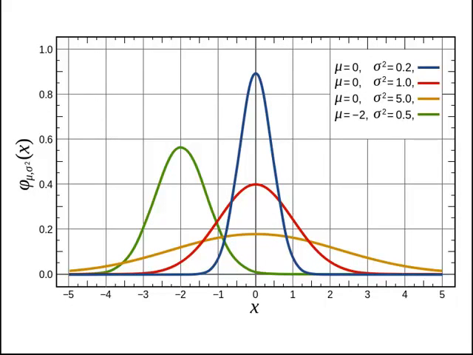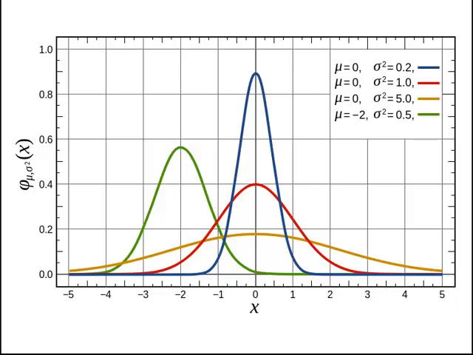Well, let's look at some distributions here. So here we have some normal distributions, and I ripped this off of probably Wikipedia or something. And here we see we have three distributions that have a mean of 0. So the bulk of the data all lie centered around 0. But we have different variances, right?